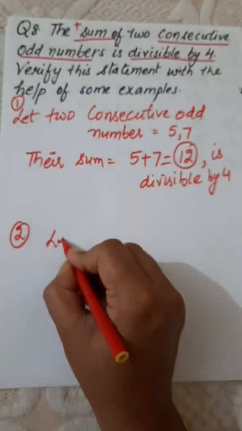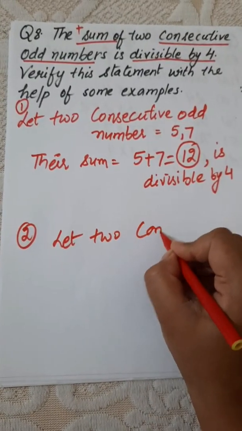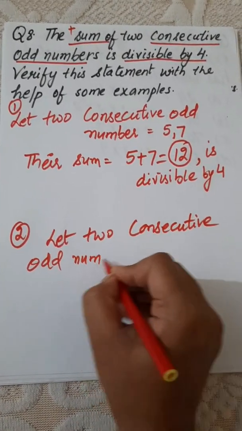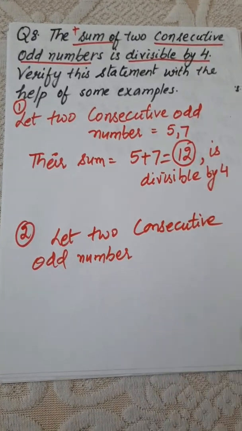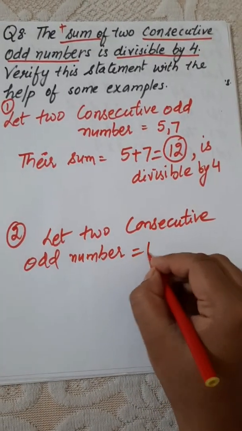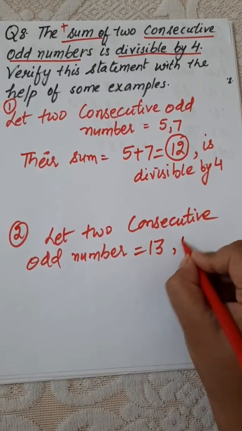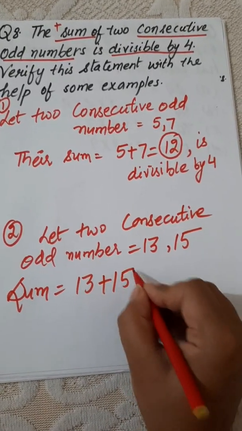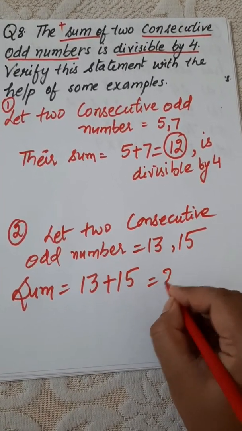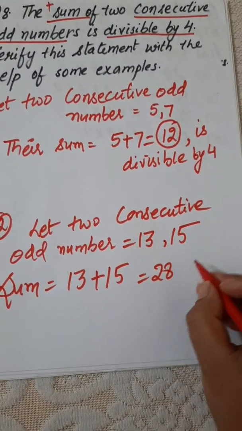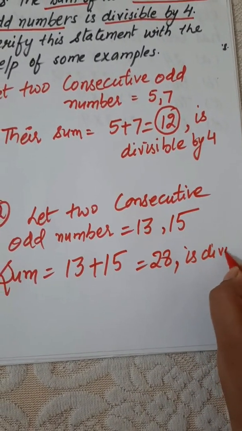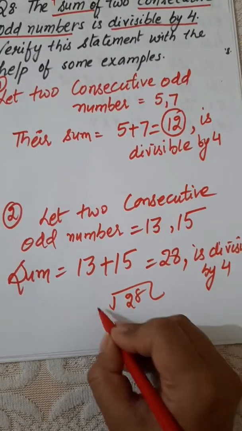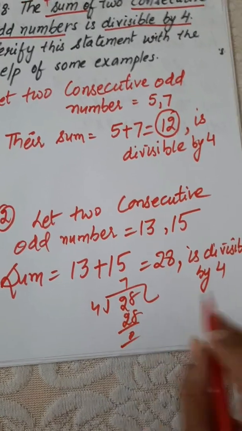Let's take any other example. Let two consecutive odd numbers. You can take any number, but the numbers should be consecutive odd numbers. If I take the number 13, the next consecutive odd number is 15. So add 13 plus 15. So you will get 28. And we know that 28 is divisible by 4. You can also check while dividing. 4 7s are 28.